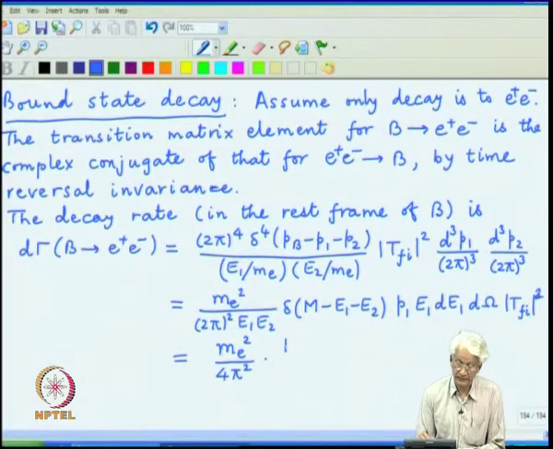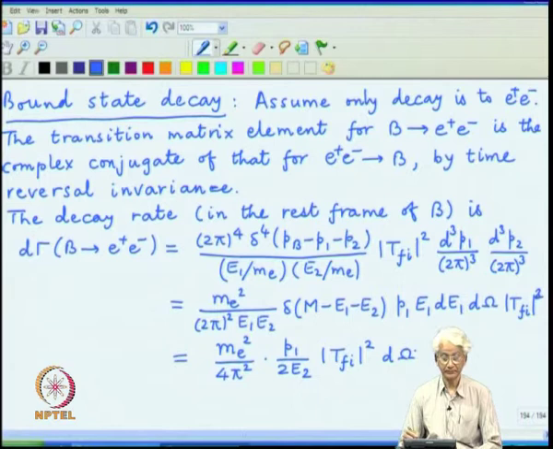Then there is a factor of P1 divided by 2 times E2. That comes because E1 and E2 are equal. So, the delta function has actually m minus 2E, and integrating it produces extra 1/2, and then there is T_fi square and d omega.